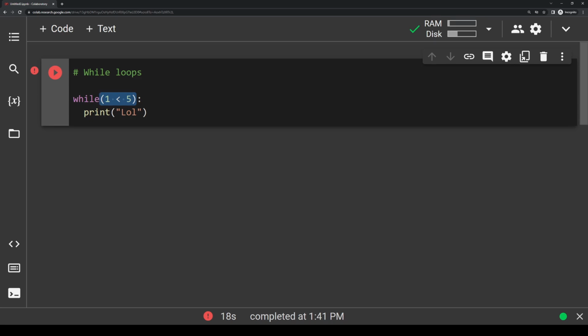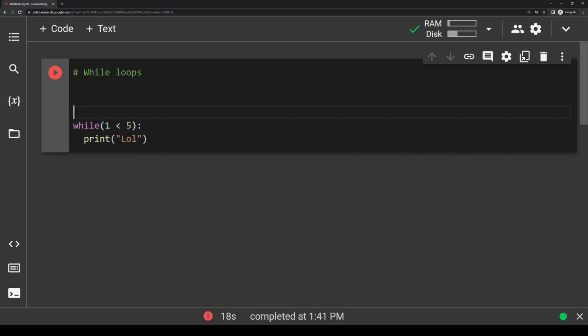So let's make a condition inside these parentheses here that's actually going to eventually be false. I want to make a new variable up here. I'm going to call it x, and I'm just going to set it equal to 0 to begin with. So instead of having 1 less than 5, I'm going to replace this 1 with an x. Our conditional while loop will run as long as x is less than 5. What we need to do here to ensure this loop ends is to increment x so that it will eventually be greater than 5 so that the loop will come to a halt. We're going to use that same operator we showed earlier, plus equals, to increment. So we're going to do x plus equals 1.